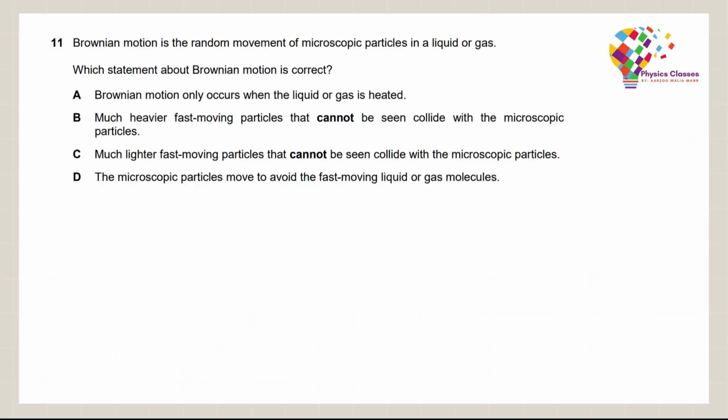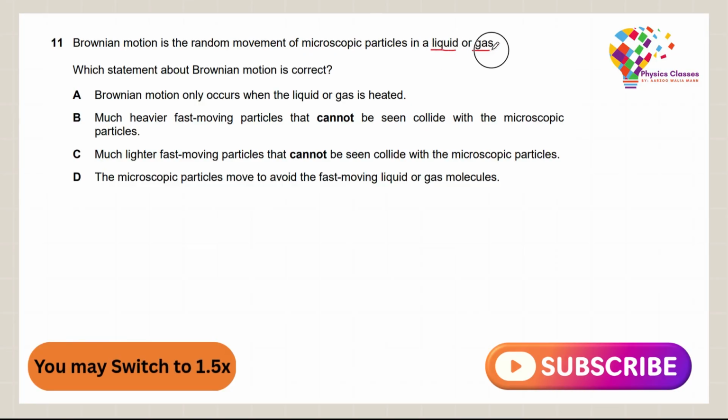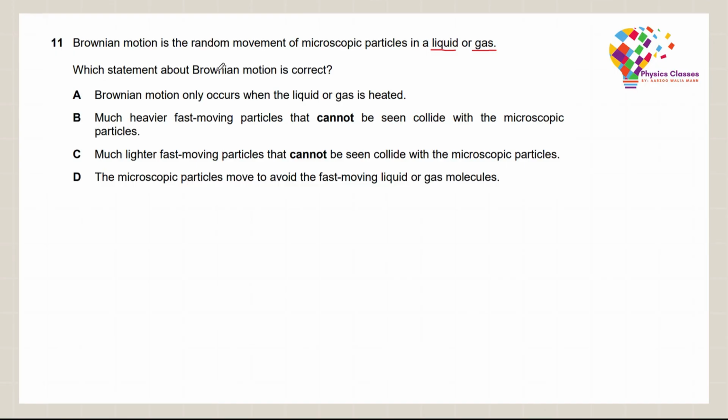Question 11 says, Brownian motion is the random movement of microscopic particles in a liquid or gas. The statement about the Brownian motion is correct. Brownian motion only occurs when the liquid or gas is heated. Much heavier fast-moving particles that cannot be seen collide with the microscopic particles. Much lighter fast-moving particles that cannot be seen collide with the microscopic particles, and the microscopic particles move to avoid the fast-moving liquid or gas molecules.